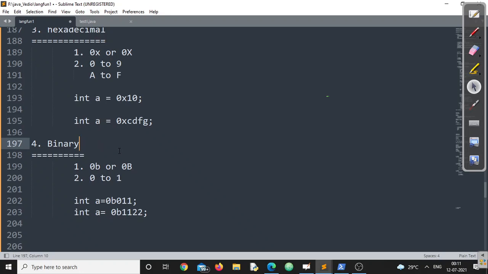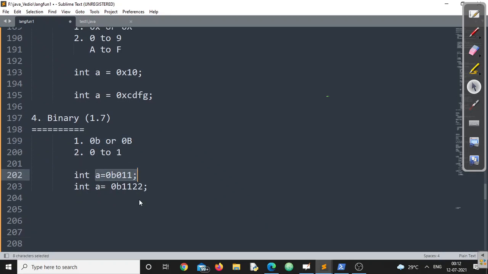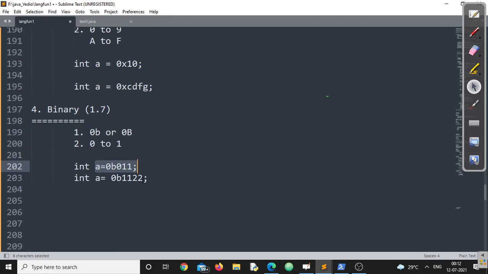Binary number representation is there from Java 1.7 onwards. Before 1.7, there was no binary representation. So it will be 0b, either small b or capital B, doesn't matter. You can happily represent this. In case you represent anything beyond the permissible digits, if it is a valid number, it will say integer number too large. And if you write some extra characters in hexadecimal which are not allowed, immediately it will say, can you please put a semicolon? So like that we are getting the error messages.